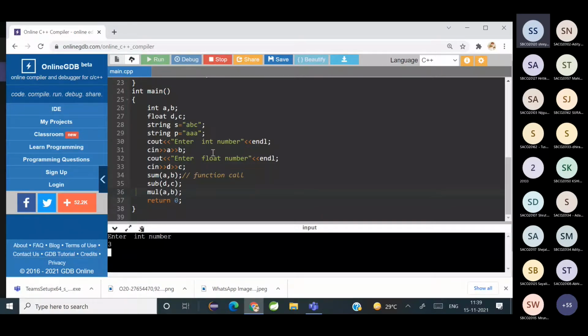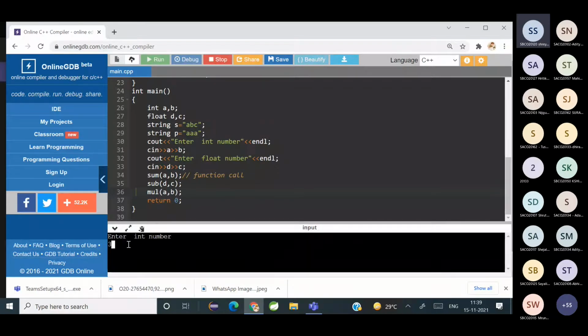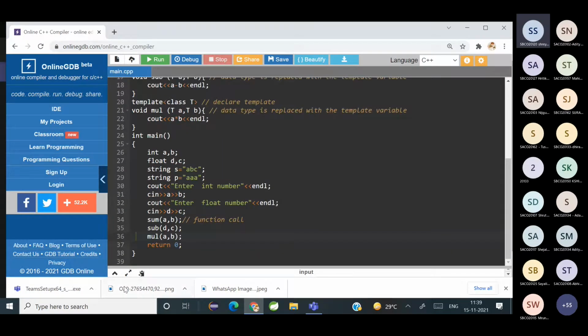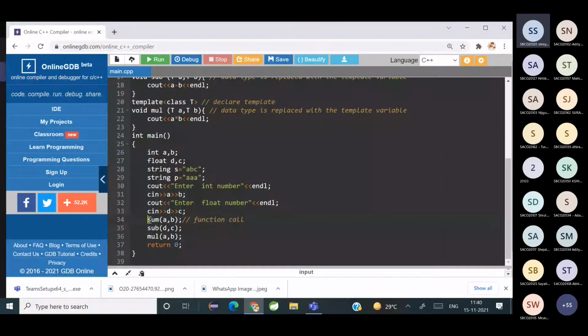Okay, so integer 3 and 4, floating point number. Can you see this? So sum 3 plus 4, then 4.5 minus 2.3 you get 2.2, and multiplication 4 into 3 you got 12. Can you all see it? According to lines 34, 35 and 36.